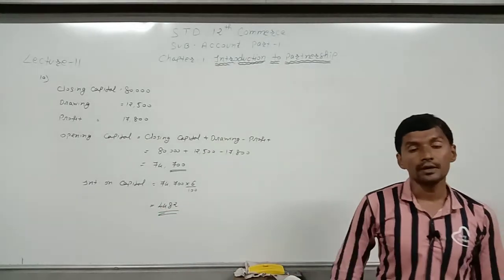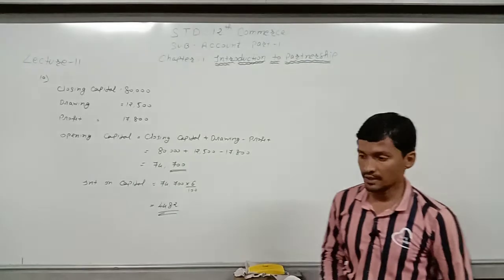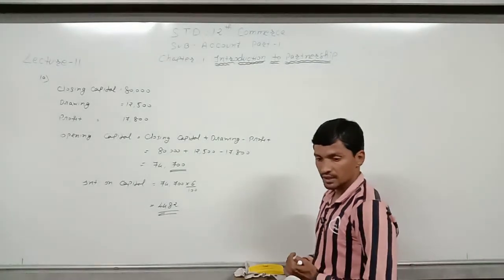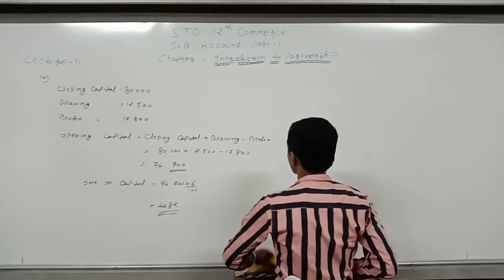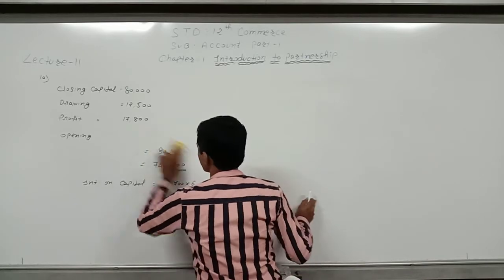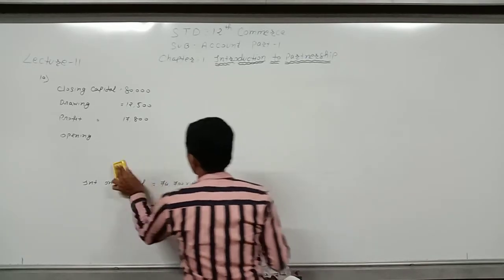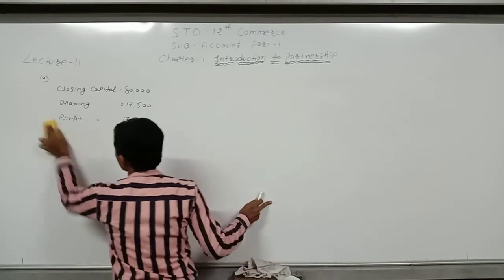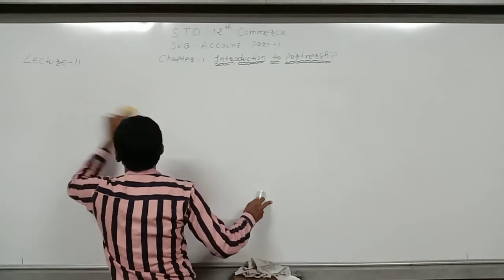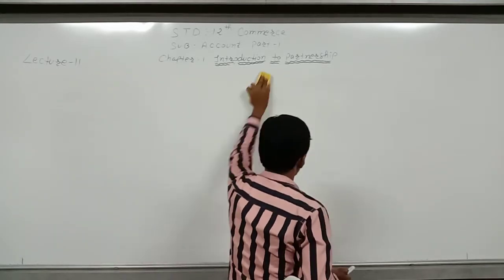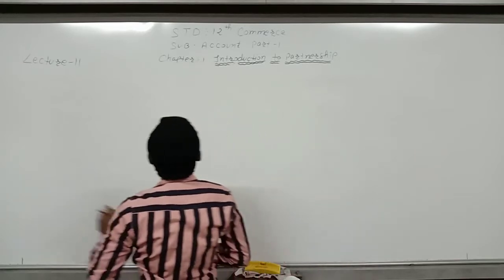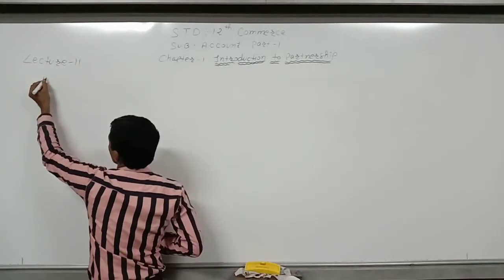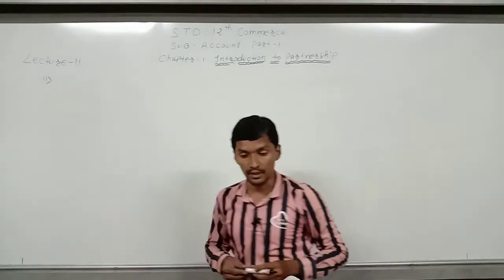This is the interest on capital. Now the last, sum number 11.